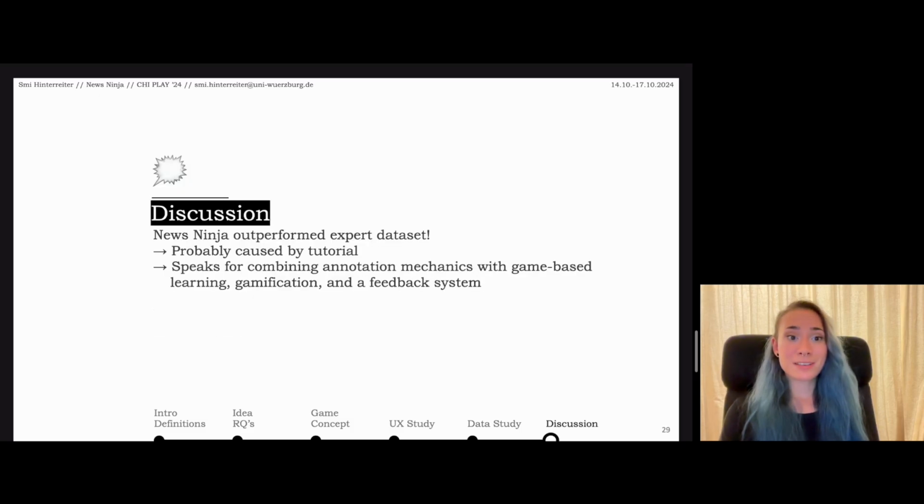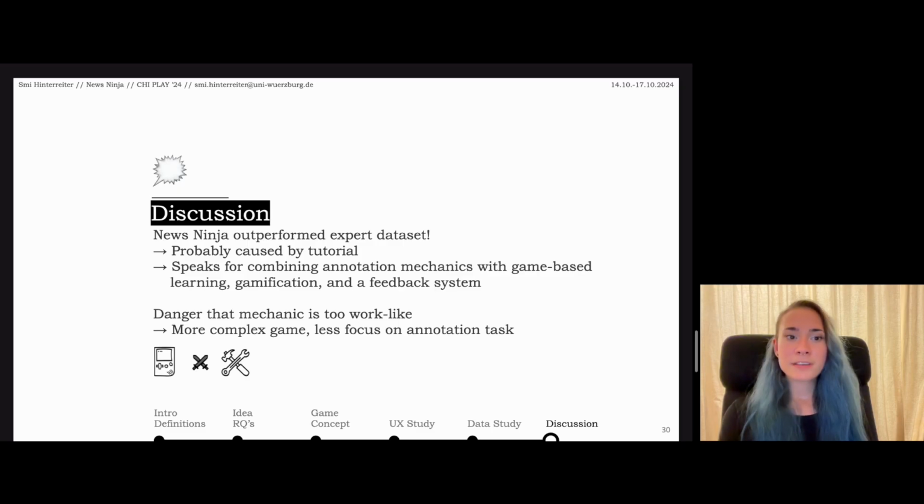So we saw that News Ninja was able to outperform the experts in some instances, and this was probably caused by the tutorial and generally speaks for combining the annotation mechanics with a game-based learning approach, gamification, and a consistent feedback system. However, there's still the danger that the mechanic is too work-like, and we probably need a more complex game around it to put less focus on the annotation task.